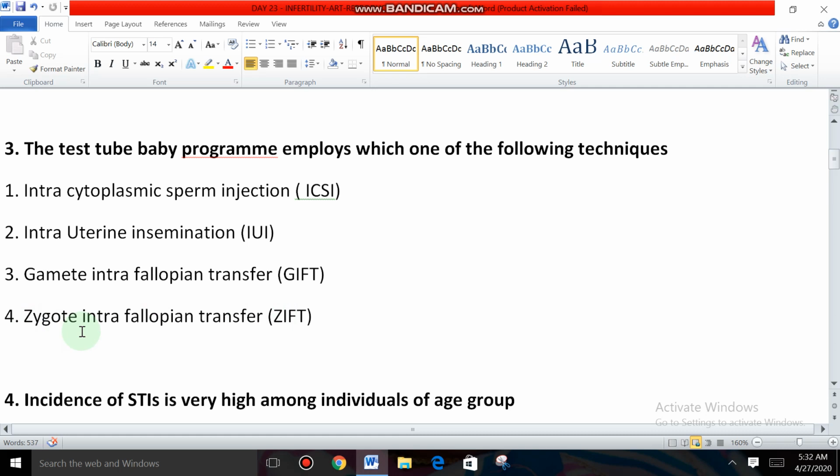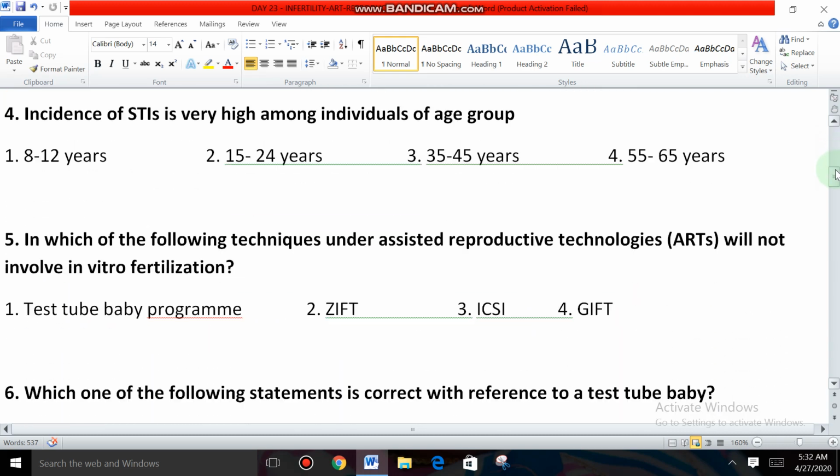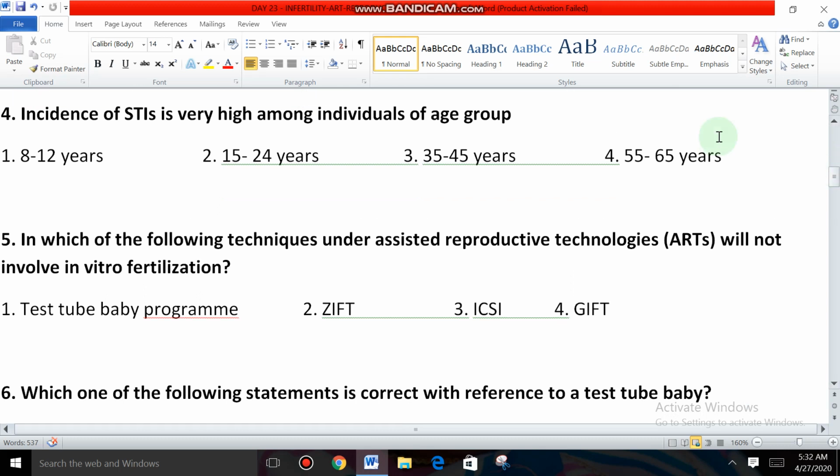So zygote intrafallopian transfer is one of the test tube baby programs, in vitro fertilization program, right? So that is the answer. Clear? Right. Next question.